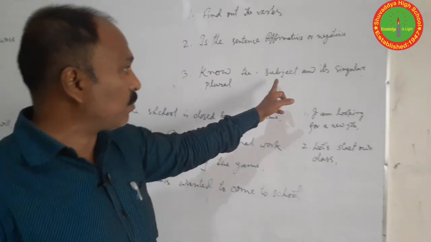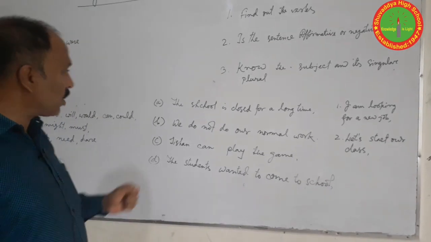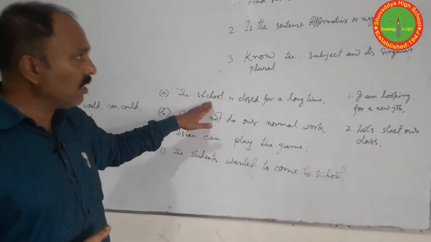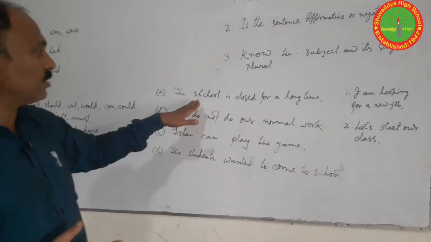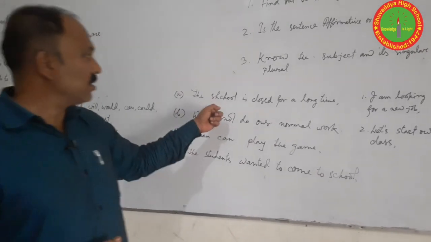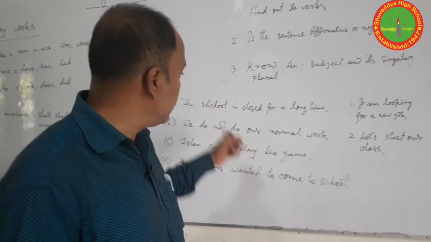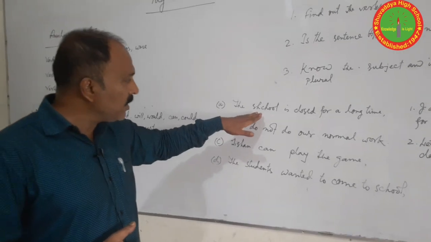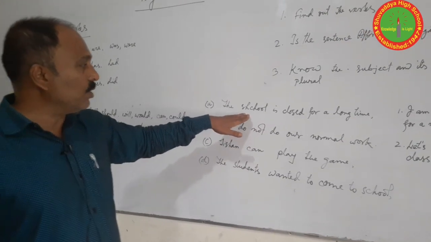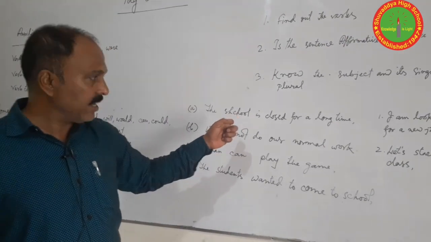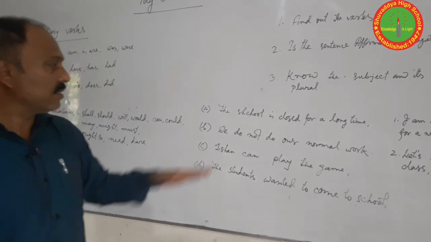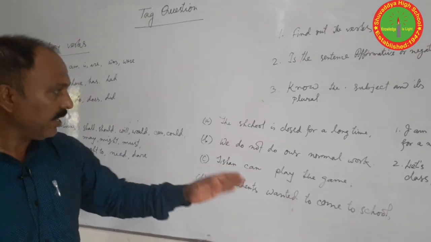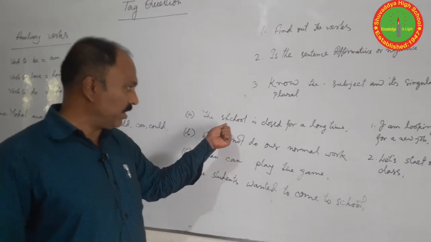Now, we will know the subject and its singular or plural. The school, is it singular or plural? The school, the only one, so it is singular. Is it thing or person? If it is singular and thing, we should use for it only it. If the subject is singular for person, for man we should use he, and for woman we should use she.